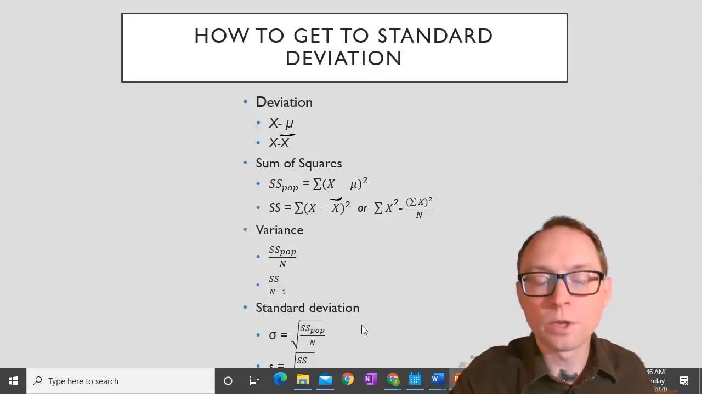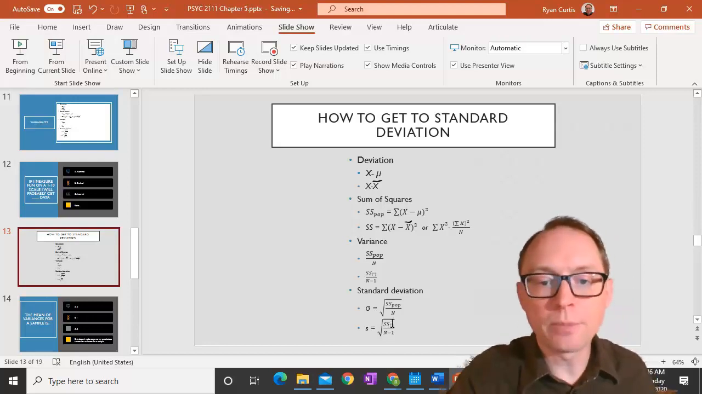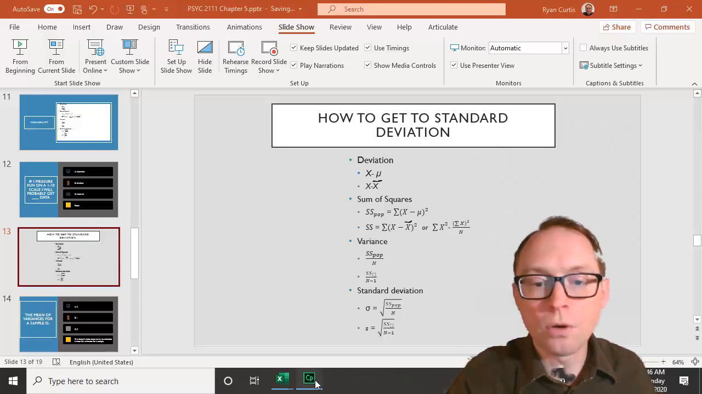Now we do that the same whether we're looking at the population or the sample. You just take the variance and you take the square root of the variance. That's all we're doing in either case. So the standard deviation